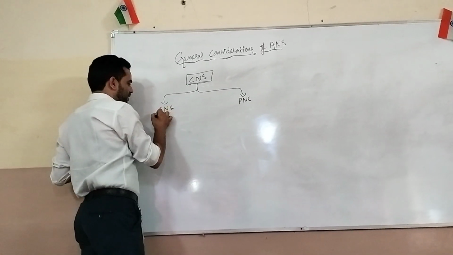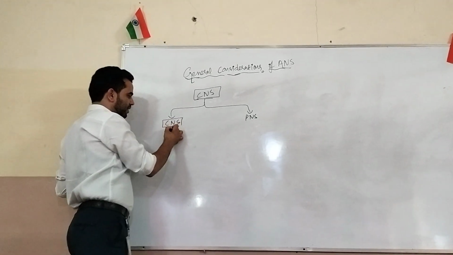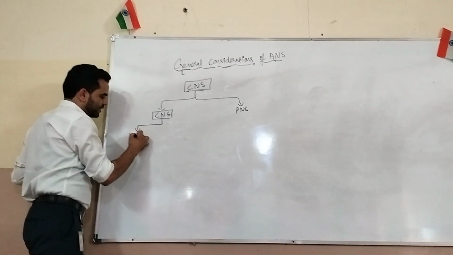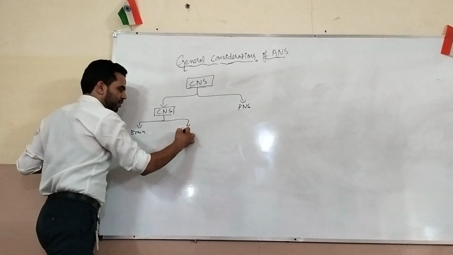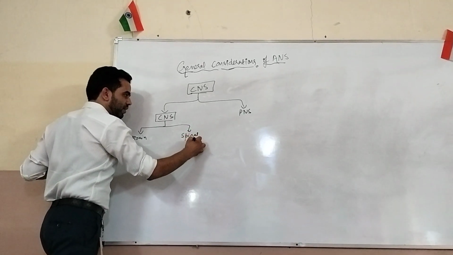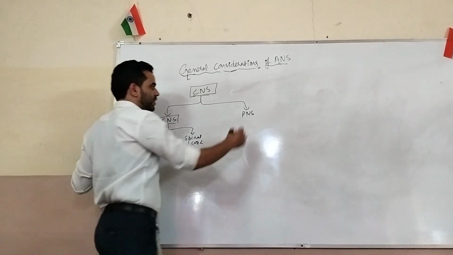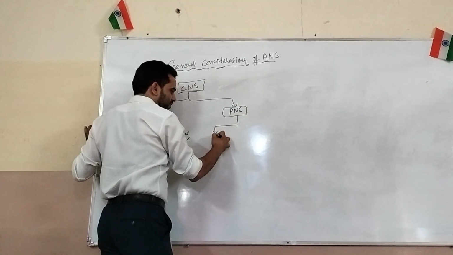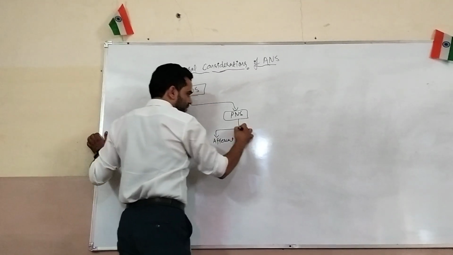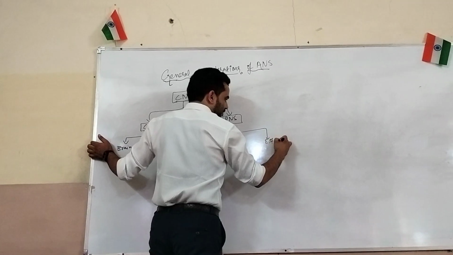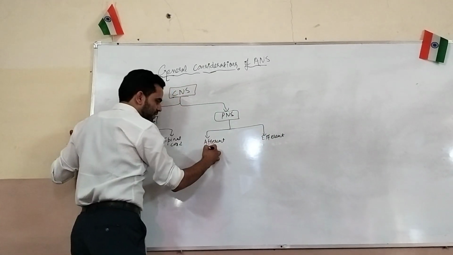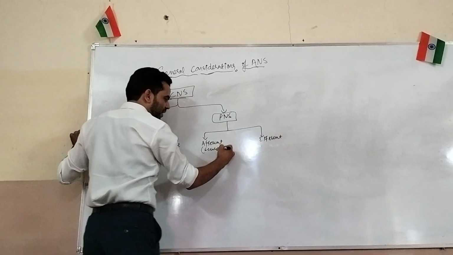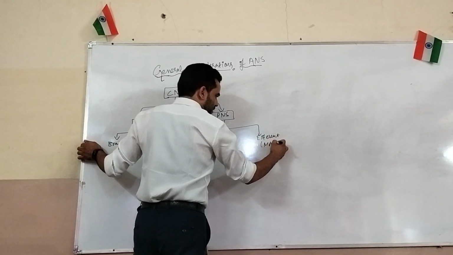In the central nervous system, what is there? One is the brain and the second is the spinal cord. In the peripheral nervous system, what comes under it? The afferent nervous system and the efferent nervous system. Afferent is also called the sensory nervous system and efferent is called motor.